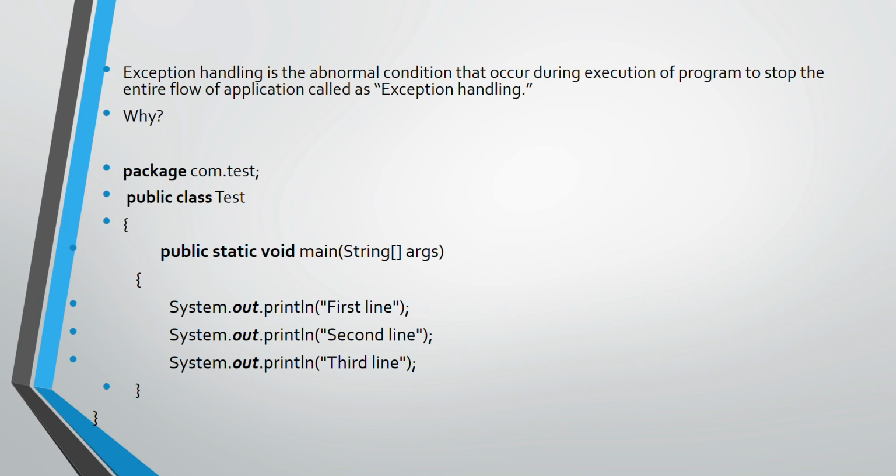So before going to explain the definition of exception handling, I will just give you one small example. What is the concept of abnormal condition? Suppose you are an employee of an office. If you use a bike for your daily routine to go from your source to destination, your source is nothing but home and destination is your office. Okay, so you are using a bike for traveling from your source to destination.